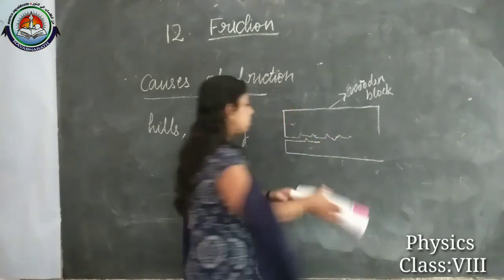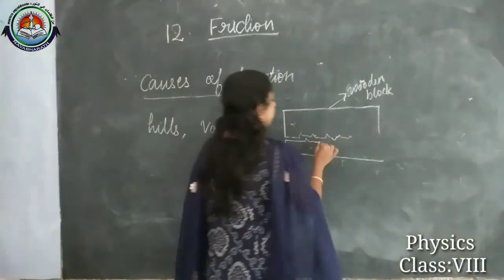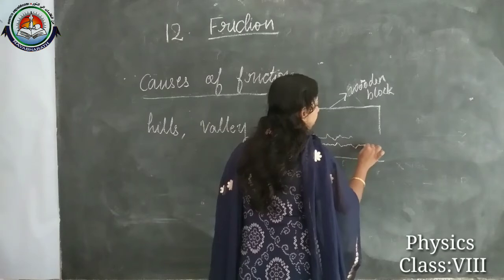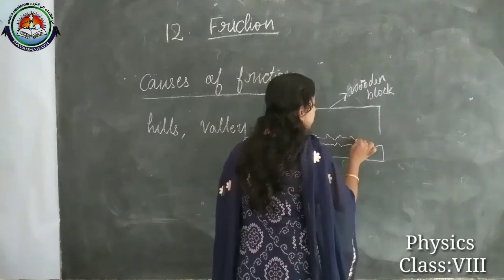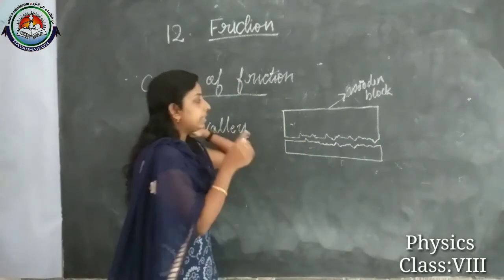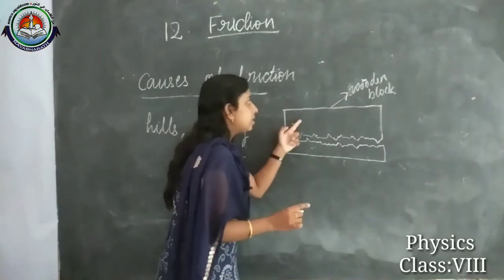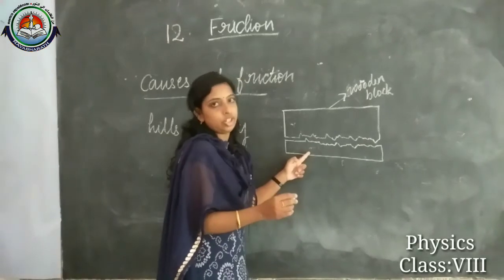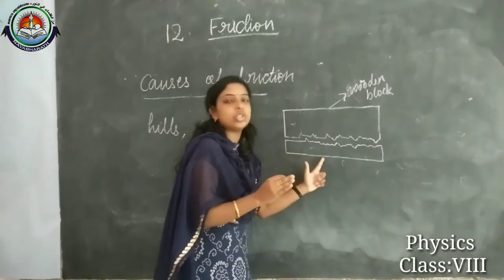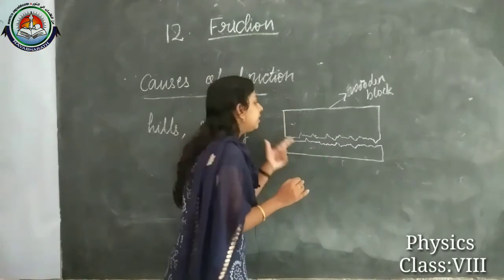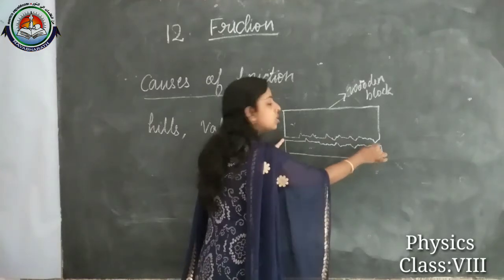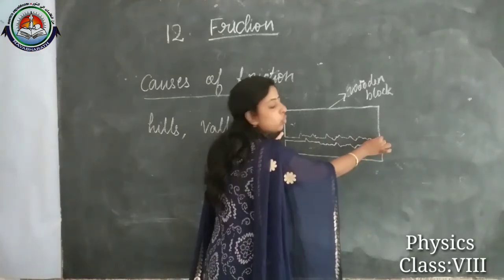In your textbook also you will be able to see this kind of edged and inwarded portion. So like this you can see. This is the wooden block and this one is the wooden table. When we slide this wooden block over the wooden table, what will happen? There will be an interlocking in both the surfaces. This is the surface of the table and this is the surface of the wooden block.